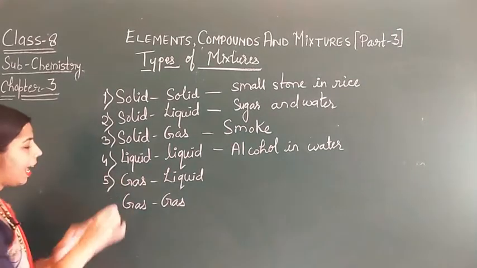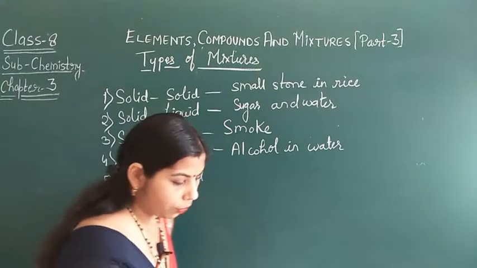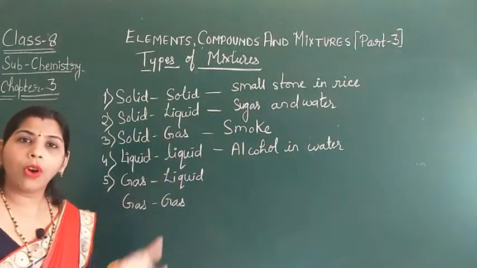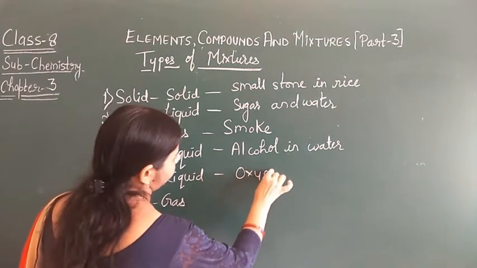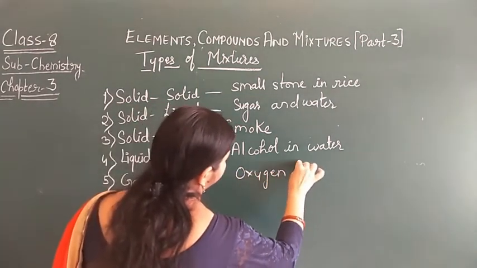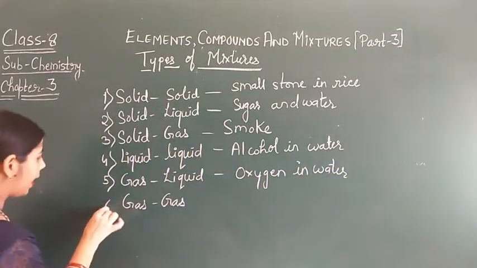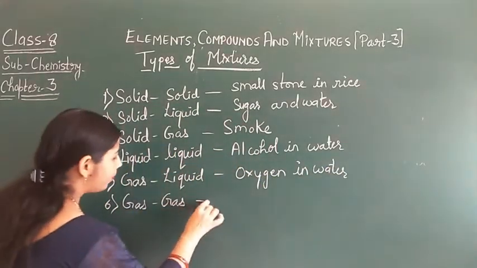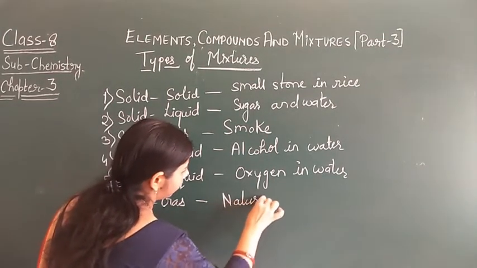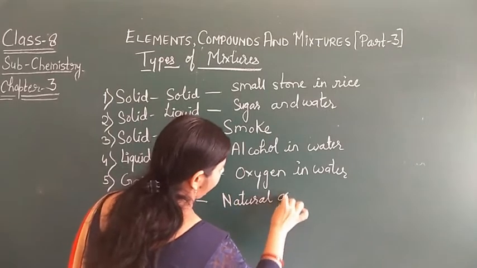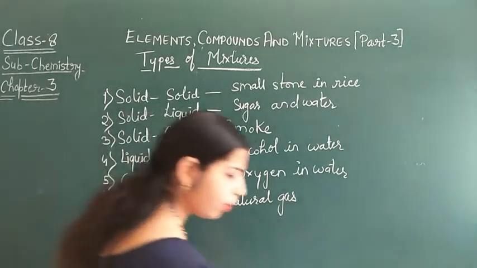Next is the gas and liquid mixture, for example oxygen in water. And the last one is the gas mixture, just like natural gas, water gas, oxygen, etc. So these are the types of mixture.